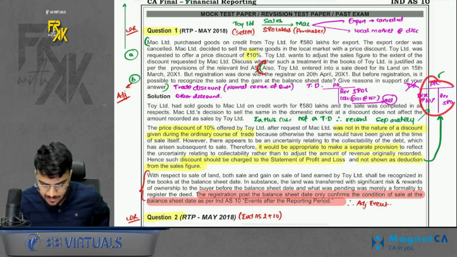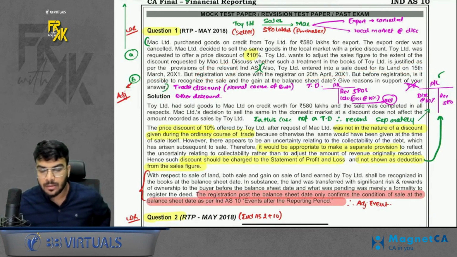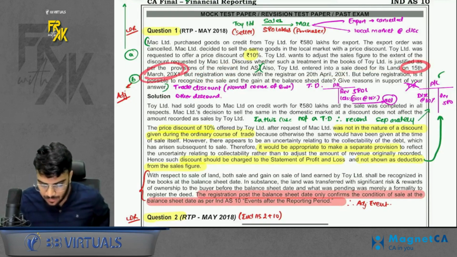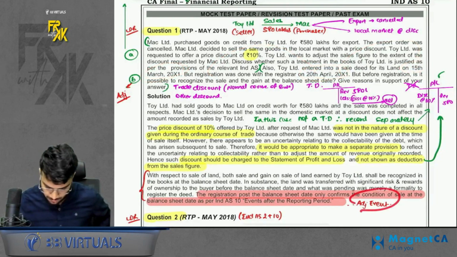Do remember. Acha, second, we entered into a sale deed on 15th March, but the registration was done on 20th April. Adjusting or non-adjusting? Can I say the sale deed was entered on 15th March? Registration is an additional evidence of a condition already existing, so adjusting event. Do remember that part.